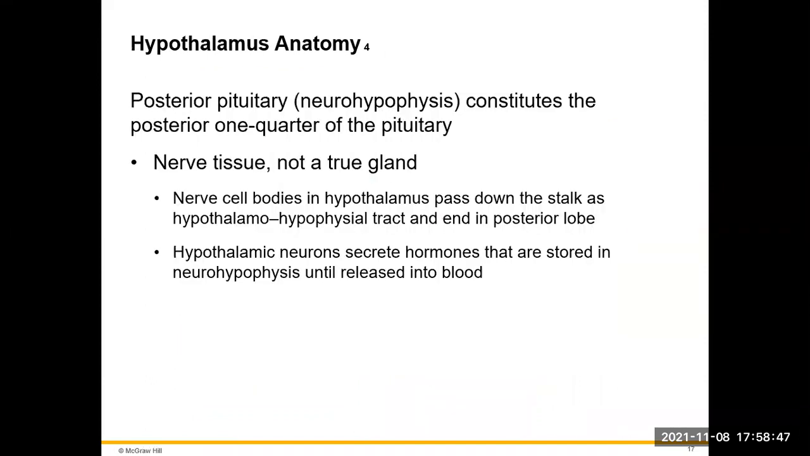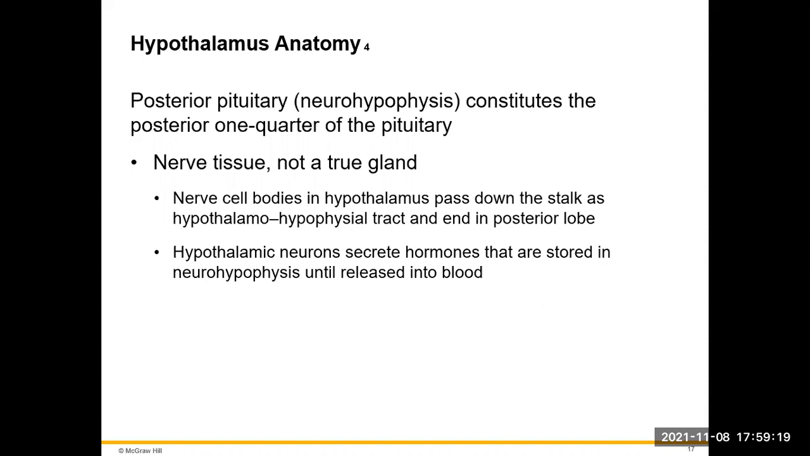The posterior pituitary is what we call the neurohypophysis. This is going to be the last 1/4 of the pituitary. Here, we're not going to receive information via bloodstream, but this is going to be nervous tissue. So it's not really a true gland, but it does release hormones. The nerve cell bodies in the hypothalamus are going to pass down that infundibulum into what is called the hypothalamic hypophyseal tract, and this is going to end in that posterior lobe.